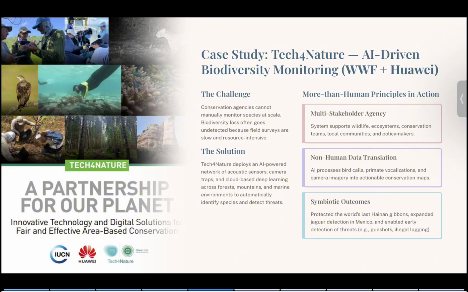In China, AI helped track the world's remaining Hainan gibbons. In Mexico, detections increased dramatically. In Kenya, acoustic sensors detected illegal activities earlier, leading to better protection. This case shows how AI and environmental sensing can work together to support biodiversity and human decision making. A real, measurable example of modern human UX.